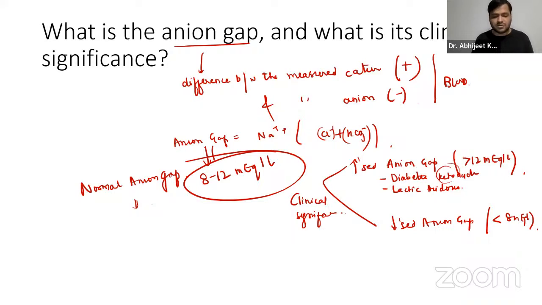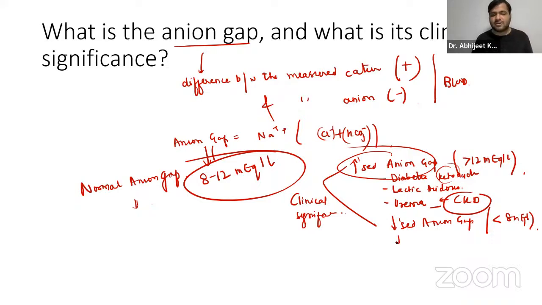Obviously, examples like methanol and ethanol poisoning can cause renal failure and all that could again be due to this. Even uremia, that is renal failure, basically in the case of chronic kidney disease, where the kidneys fail to excrete the acids. Again, if the acid is more accumulated in the body, it will result in more anion gap, right? Even starvation or alcoholism can also lead to it.